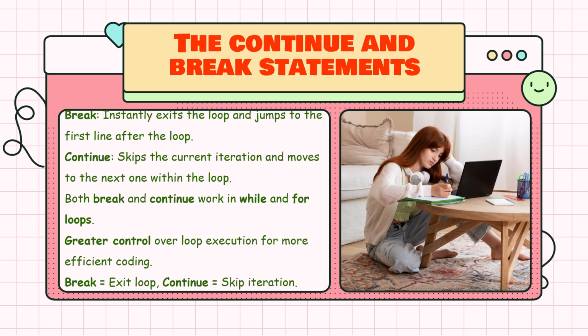As far as break is concerned, it instantly exits the loop and jumps to the first line after the loop. Whereas the continue statement skips the current iteration and moves to the next one within the loop. Both break and continue statements work in while loops and for loops, and we have greater control over the loop execution for more efficient coding. In a nutshell, break is exit loop and continue is skip iteration.